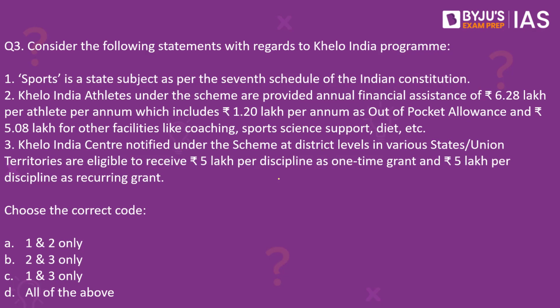Next, question number 3. Consider the following statements with regards to Khelo India program. Number 1. Sports is a state subject as per the 7th schedule of the Indian Constitution. Second, Khelo India athletes under the scheme are provided annual financial assistance of 6.28 lakh per athlete per annum, which includes 1.2 lakh per annum, that is 10,000 rupees per month as out-of-pocket allowance, and 5.08 lakh for other facilities like coaching, sports science, support, diet, their equipment, etc.